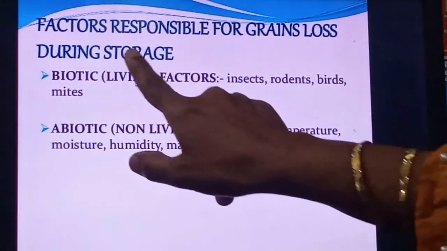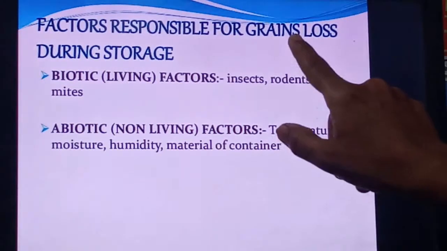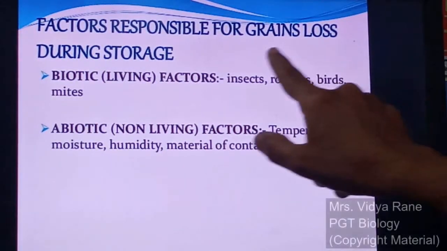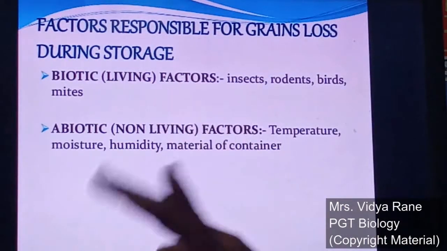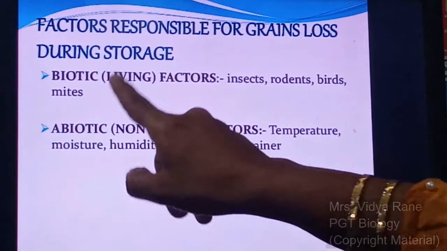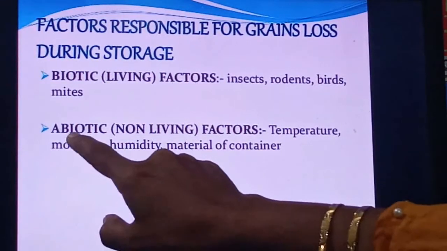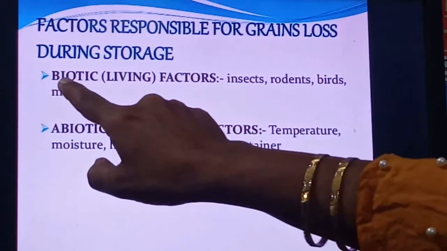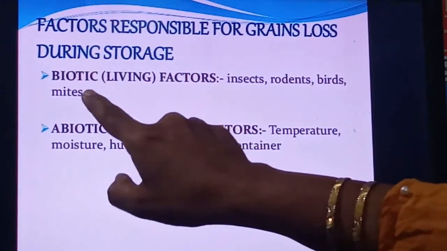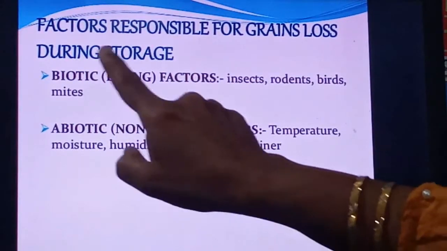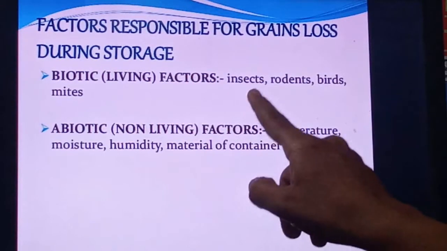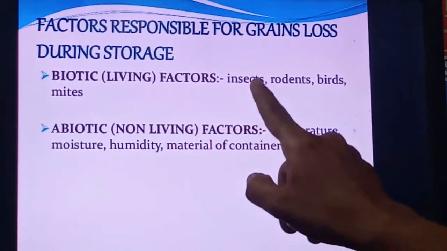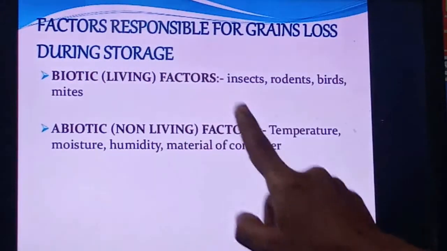See here, there are some factors which are responsible for grain loss. Which are these factors? These factors are classified into 2 categories: biotic factors and abiotic factors. Bio means living. These living factors destroy the grains, or grain loss occurs because of these living organisms.